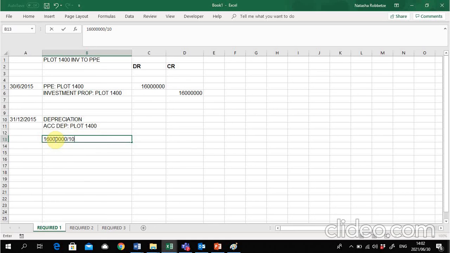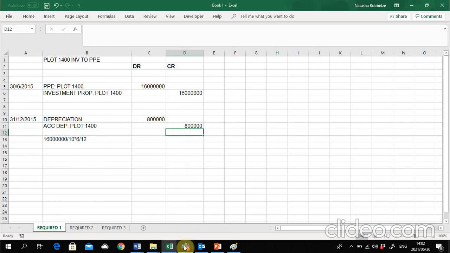And then it's reclassified on the 30th of June, which means it was PPE and we were able to depreciate it as PPE in July, August, September, October, November, and December, which is 6 months. So I'm going to say that's times 6 out of 12. Right, in doing that calculation, I get to a depreciation of a total of 800,000 Rand.